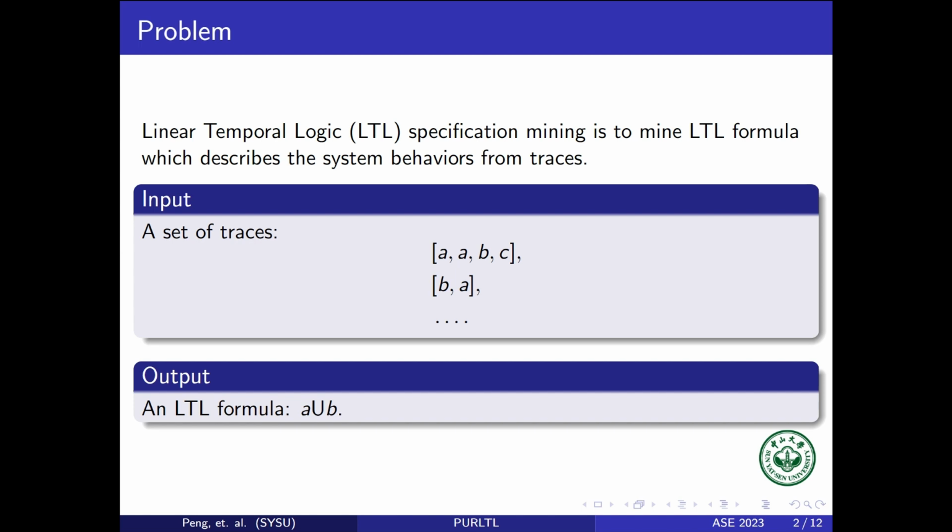First, I would like to introduce the problem we focused on. LTL specification mining is to mine an LTL formula, which describes the system behaviors, from traces. These traces usually come from software logs during testing. The input of the problem is a set of traces, and the output is an LTL formula. Here is an example. There are two traces. The first one is AABC, and the second one is BA. The formula is A until B, and both traces would satisfy this formula.